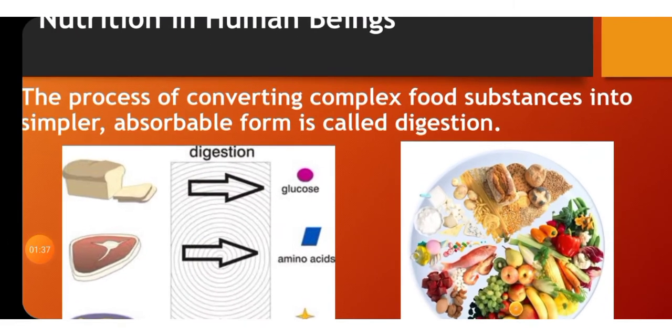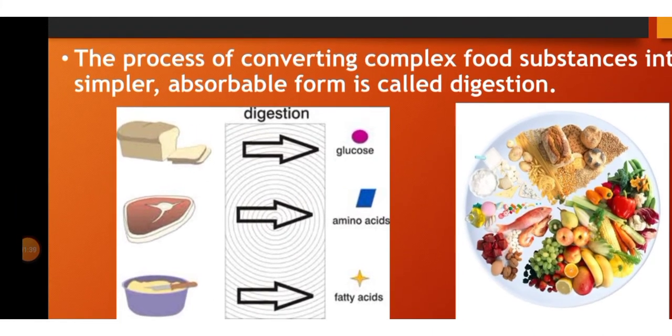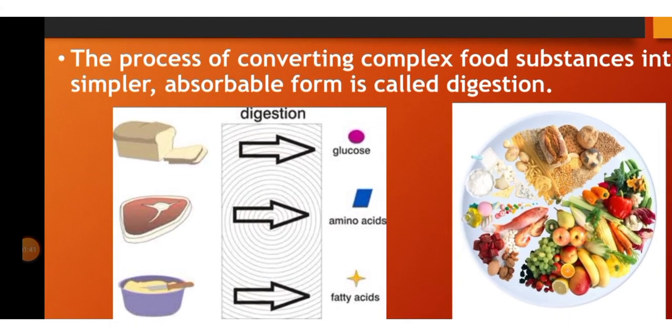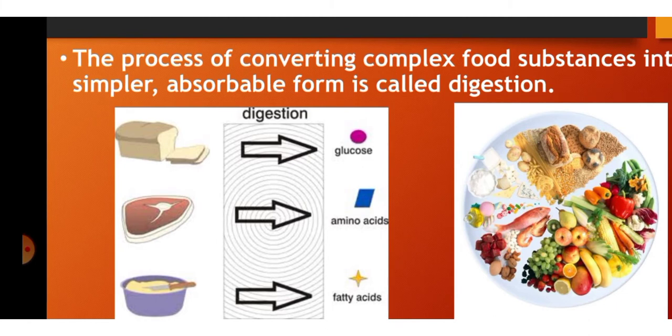We know that the food we eat contains five components like carbohydrate, protein, vitamin, fats, minerals. These are the five essential components of food. When all these nutrients are present in the right amount in the diet, that diet is said to be a balanced diet.